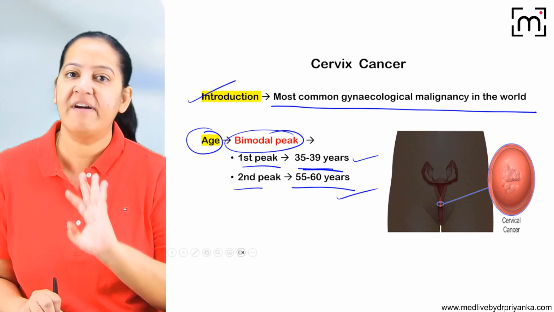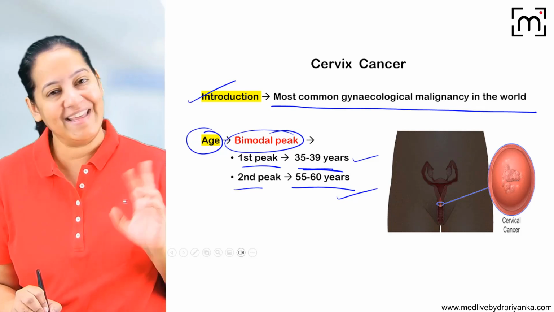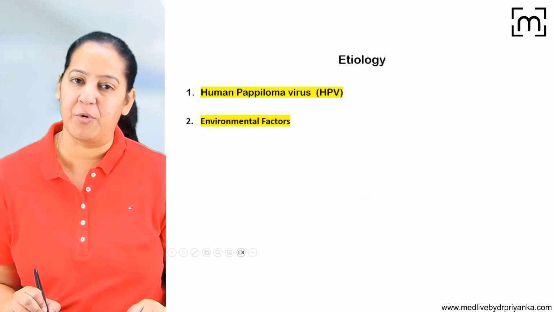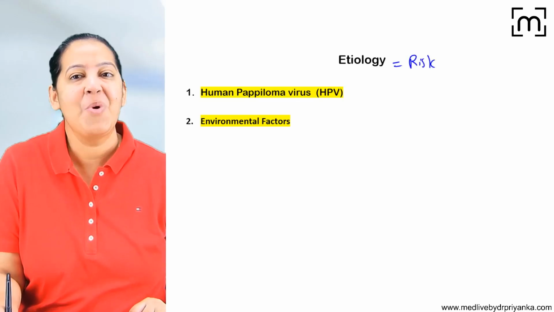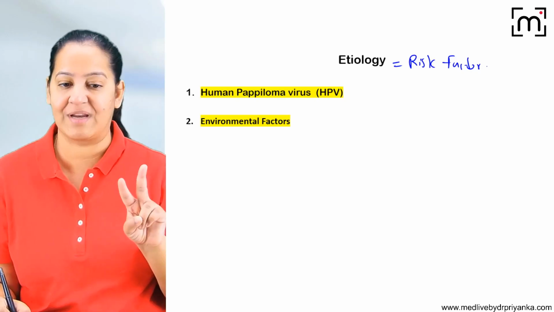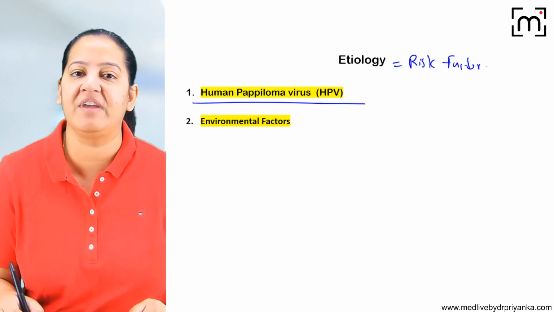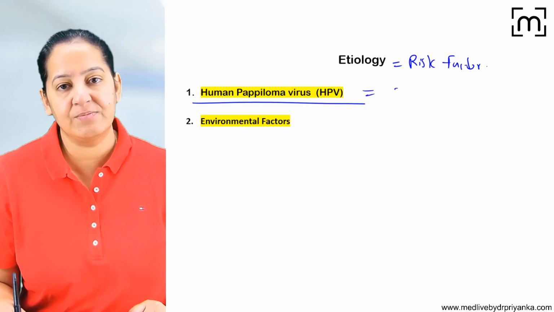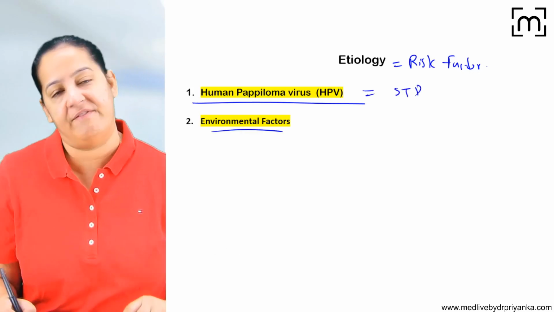So please learn the introduction. In the introduction, write down only one line: it is the most common gynecological malignancy in the world, number one. And in the age, please mention the bimodal peak. Now coming to the etiology. Etiology means risk factors. What are the risk factors of cervix cancer? Only two risk factors. The most important risk factor is the virus. The name of the virus is HPV, human papilloma virus. It's a virus which spreads via sexual intercourse. It's an STD. And the second is the environmental factors.